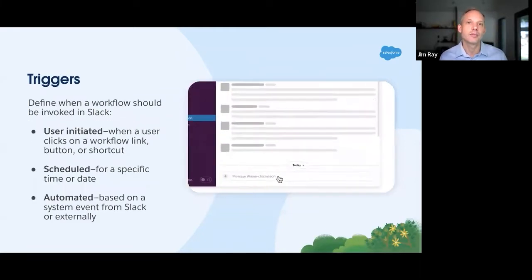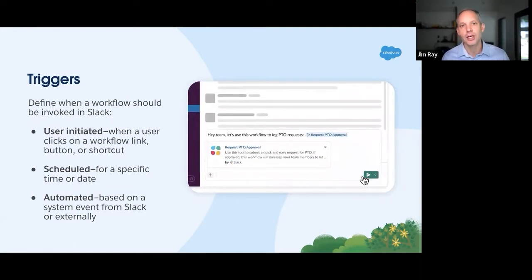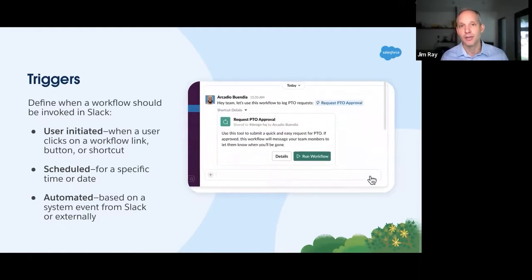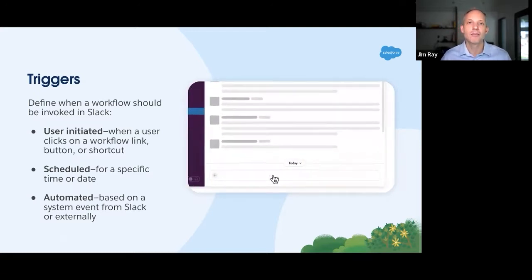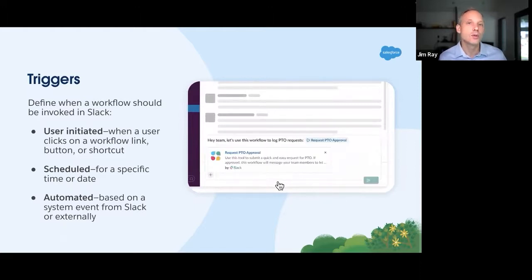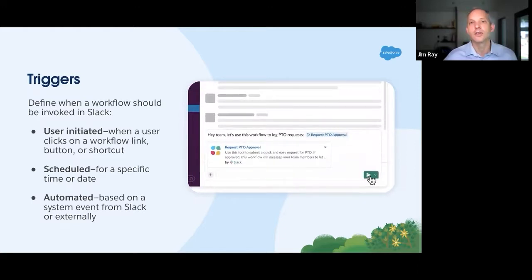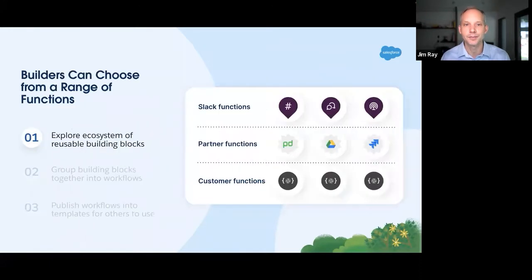And then the final building block is what we call a trigger. And so this determines how workflows are actually executed. So triggers can be user initiated, they can be scheduled to happen at a specific time of day or day of week, or they can respond to events that are actually happening outside of Slack. And so you can have messages post into Slack that include invisible message metadata, or you could even use something like webhooks to call these triggers from the systems that are working outside of Slack. And then that trigger can execute a workflow that then calls the functions that we have. So this is how it all comes together.